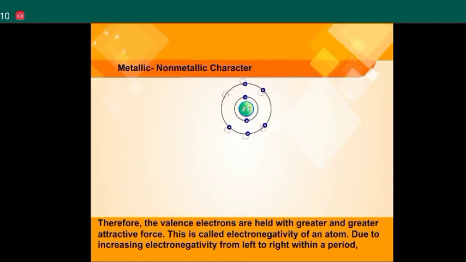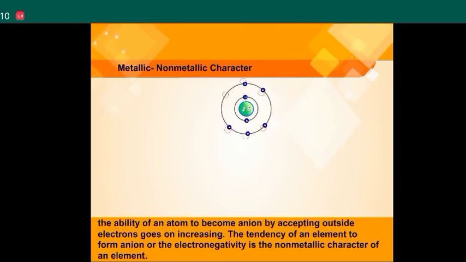Therefore, the valence electrons are held with greater and greater attractive force. This is called the electronegativity of an atom. Due to increasing electronegativity from left to right within a period, the ability of an atom to become an anion by accepting outside electrons goes on increasing. The tendency of an element to form an anion, or the electronegativity, is the non-metallic character of an element.